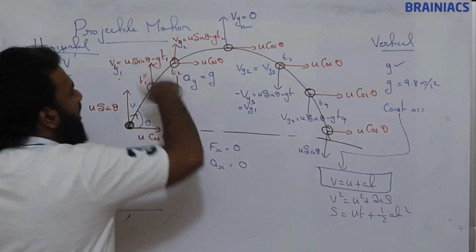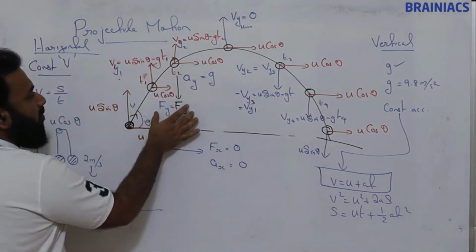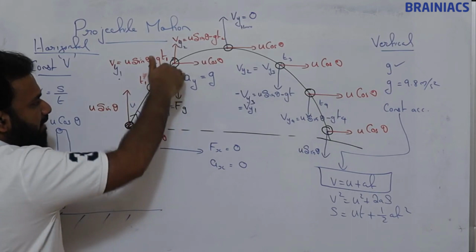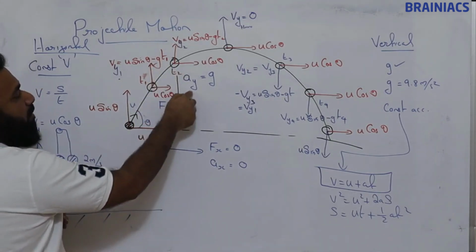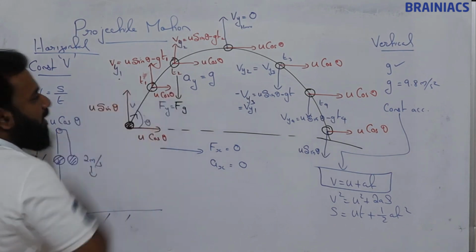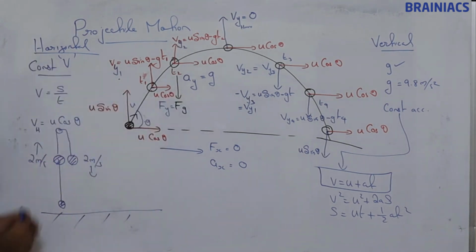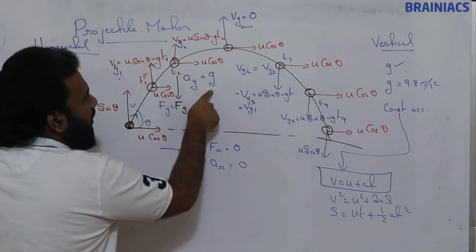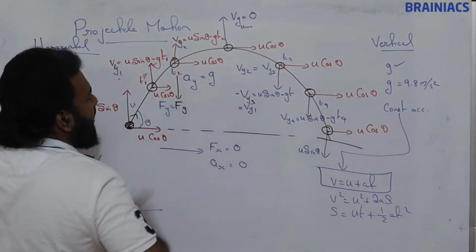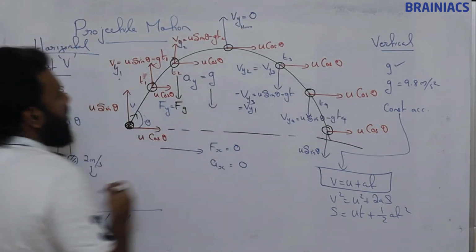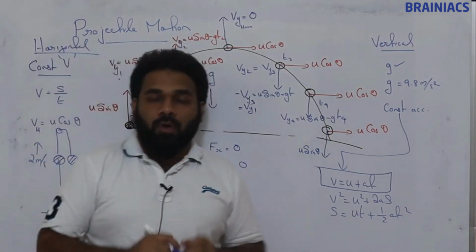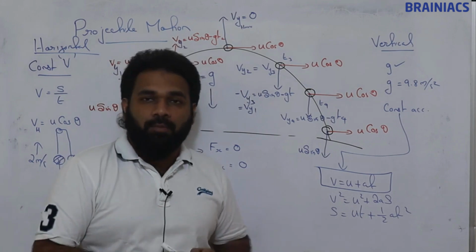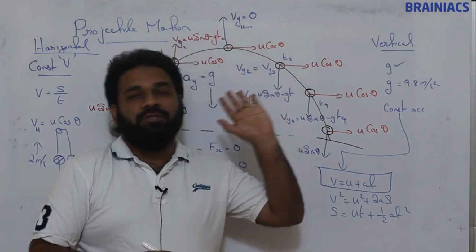Okay, in the vertical direction, there will be the force of gravity acting downward. Because of this force, there will be an acceleration ay equal to g, 9.8 meter per second square, acting downwards. So because of this, the vertical component of velocity is not constant, unlike the horizontal component. The vertical component of velocity will change.